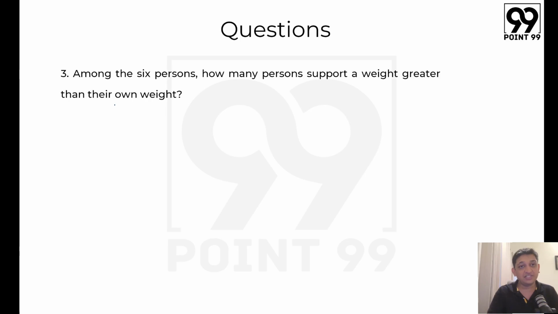If you look at the third question now, among the 6 persons, how many persons support a weight greater than their own weight?